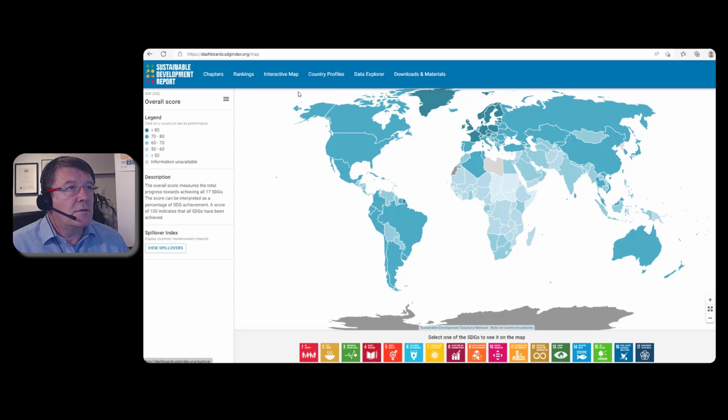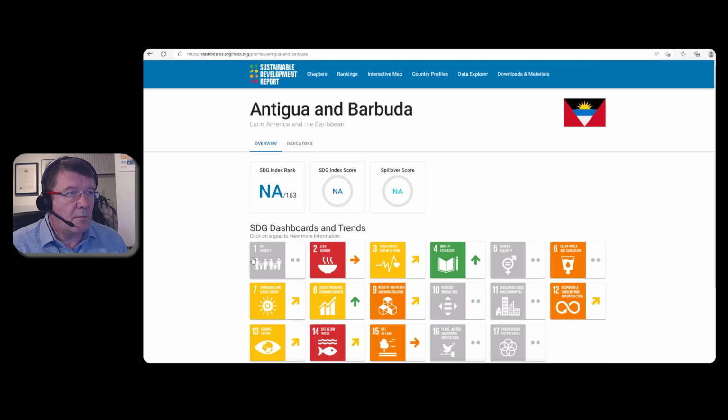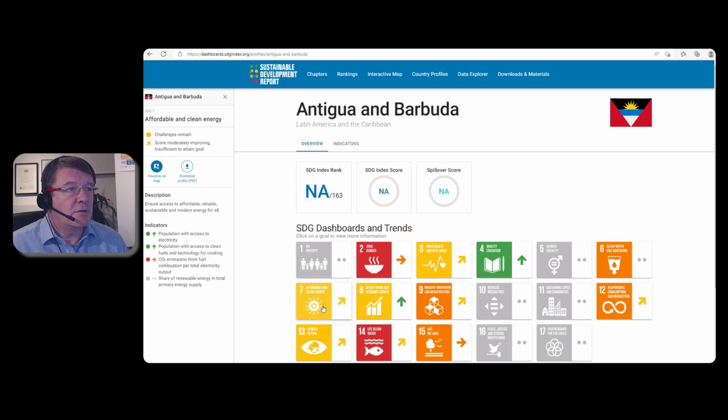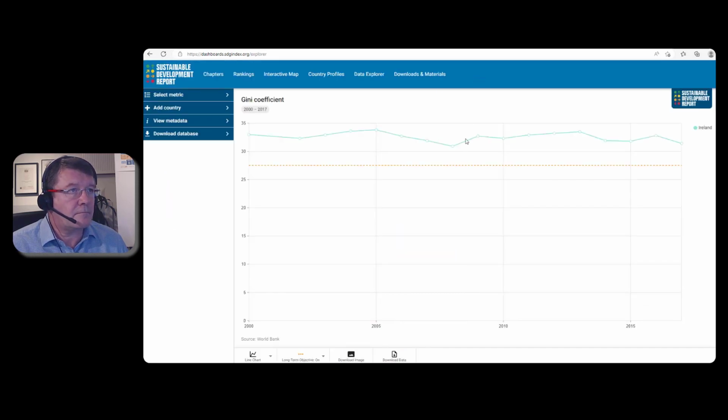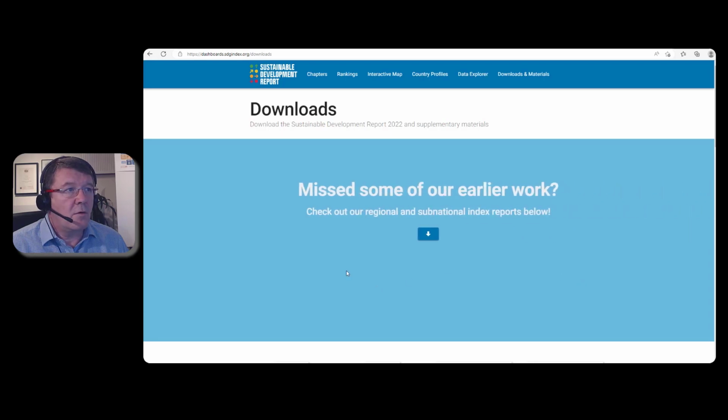So as I say, in addition, you've got the interactive map, you've got country profiles, so you can go along and pick a particular country, and that will bring you to various pieces of information in relation to the SDGs on that particular country. There are also graphical ways to look at information on various countries, which we'll have a look at later. And you can also download the report itself and all the other data that's available on the website.